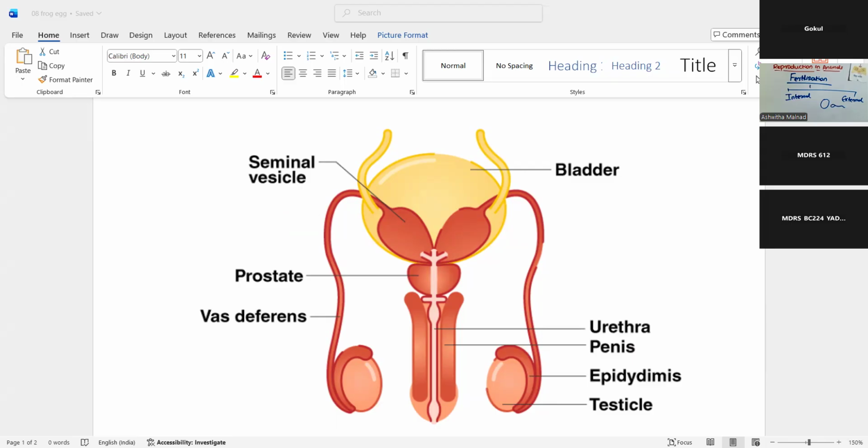Okay, please look at this image. But what you have to know from the exam point of view is this long part here, which we call the sperm duct. There are two, a pair of sperm ducts, and you have the penis here. And this oval shaped is called the testis. A single one is called a testicle. The dual one, both together, is the testis. And then this one is called the sperm duct.